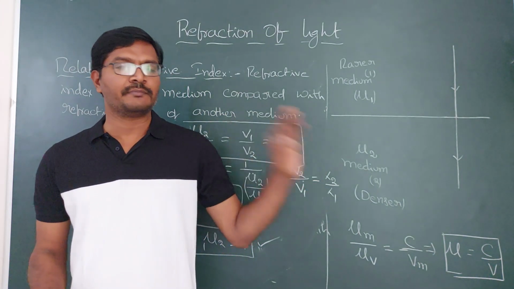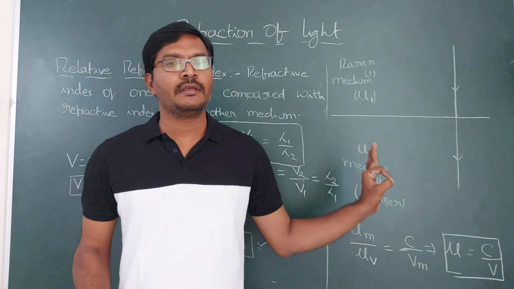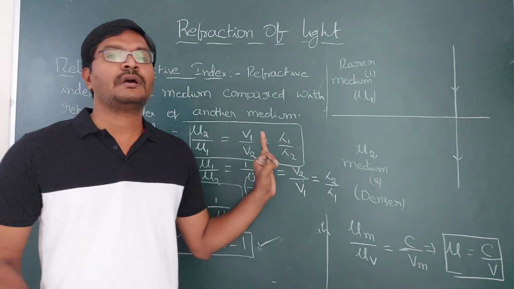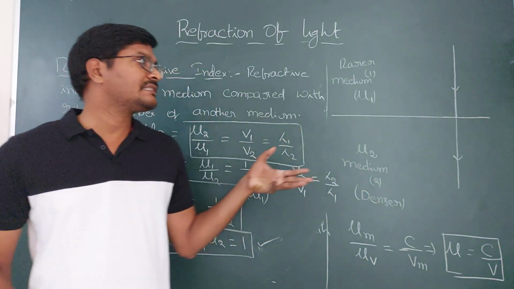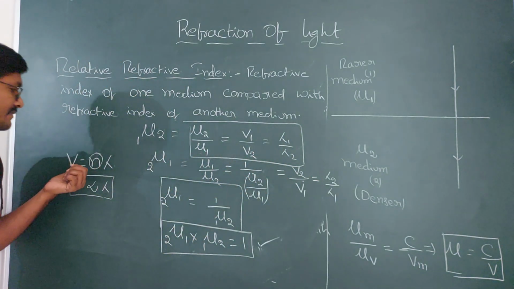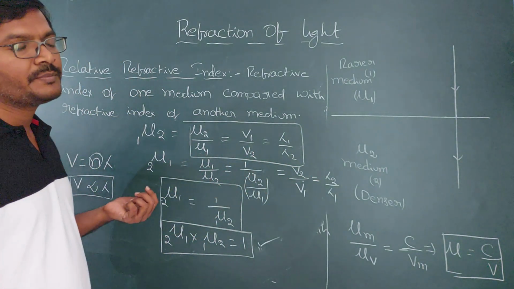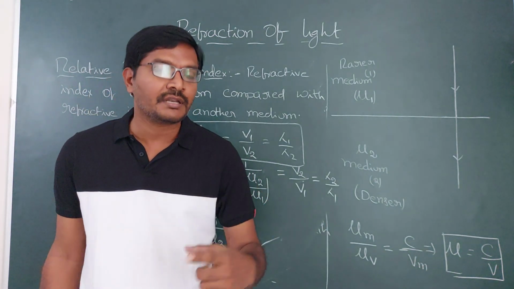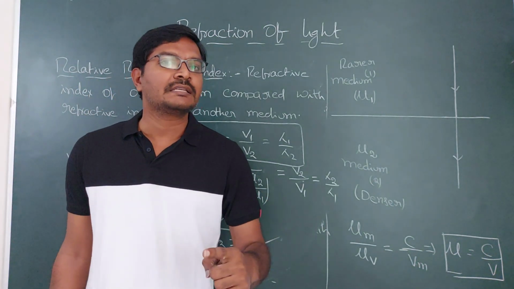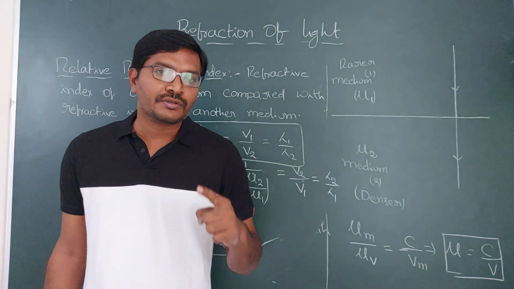First of all, velocity compulsorily changes because collisions happen, and different mediums offer different collisions. As the velocity changes, according to this formula, wavelength also changes. That means the velocity and wavelength of light change when refraction occurs. But which is constant in refraction?